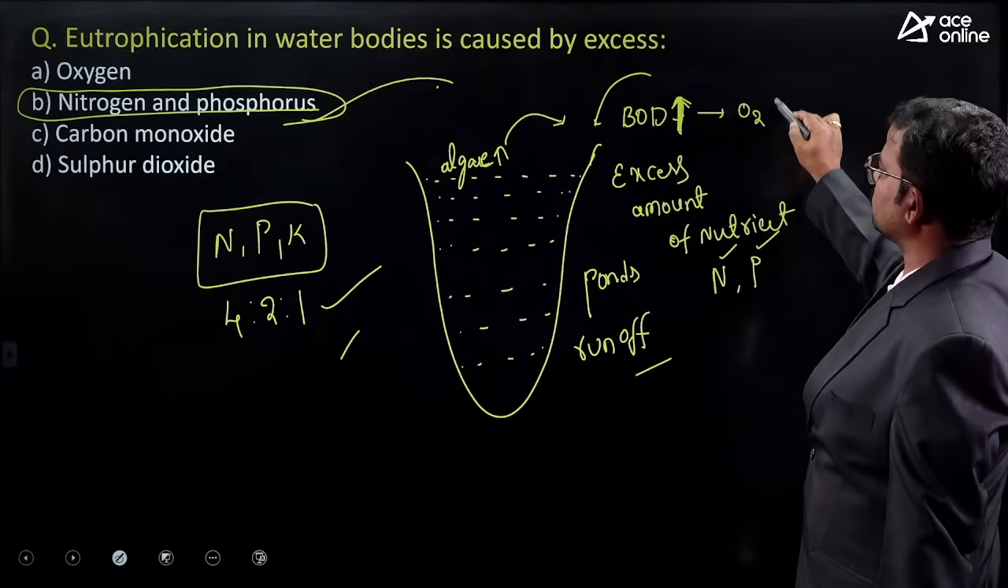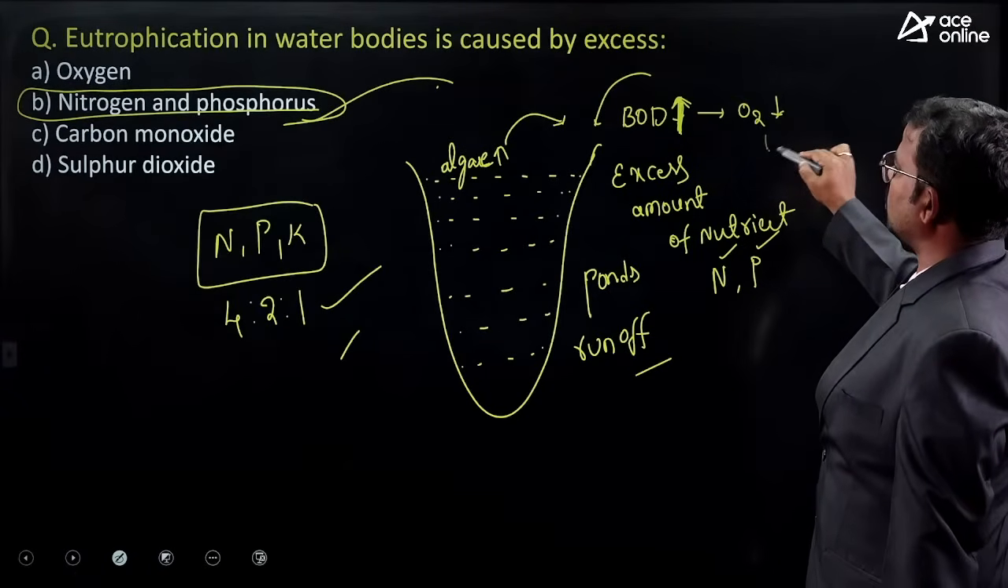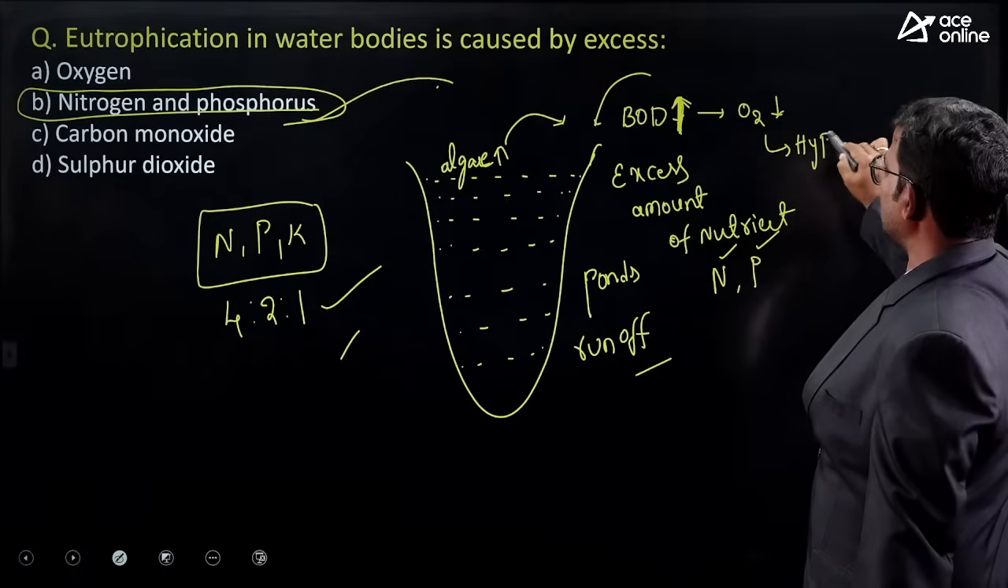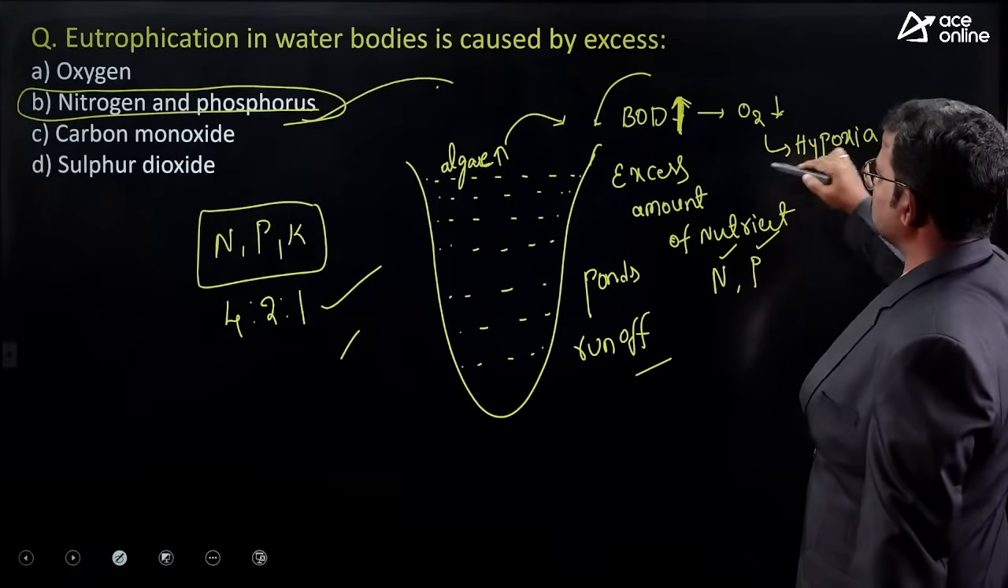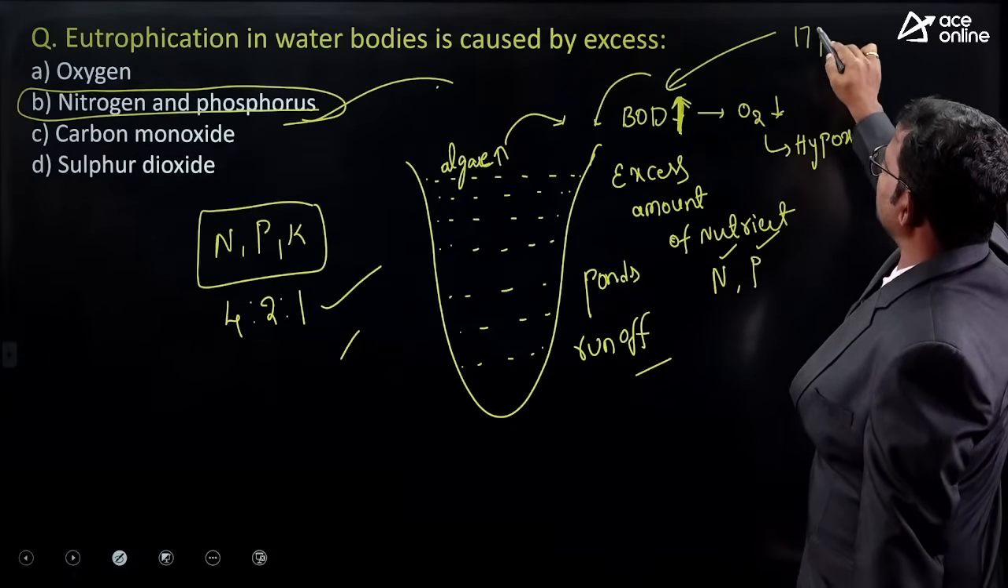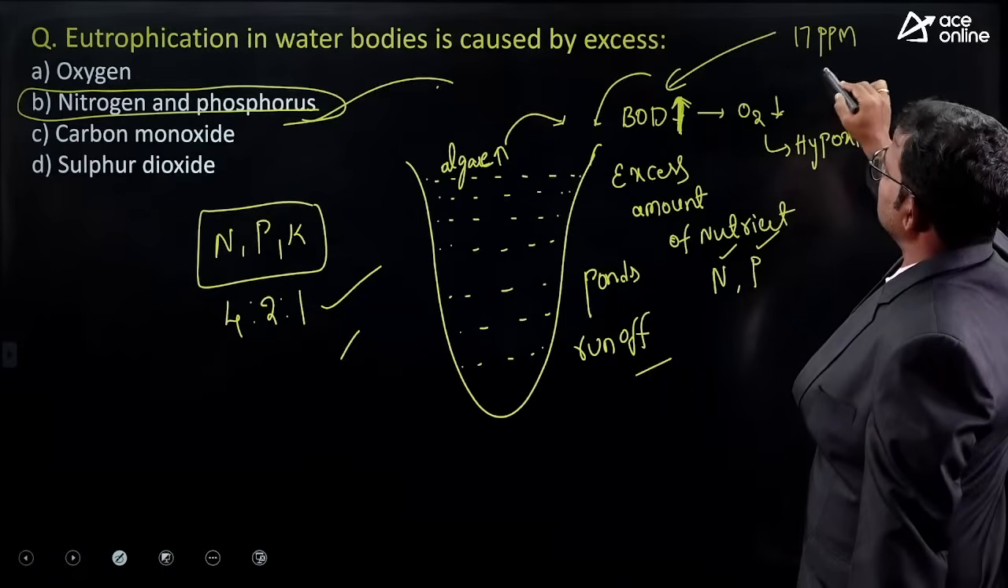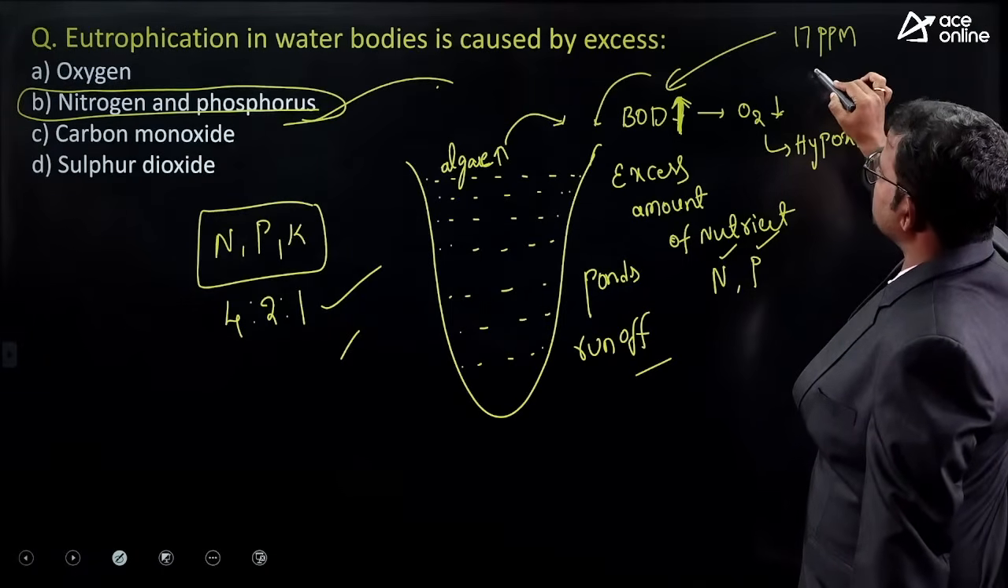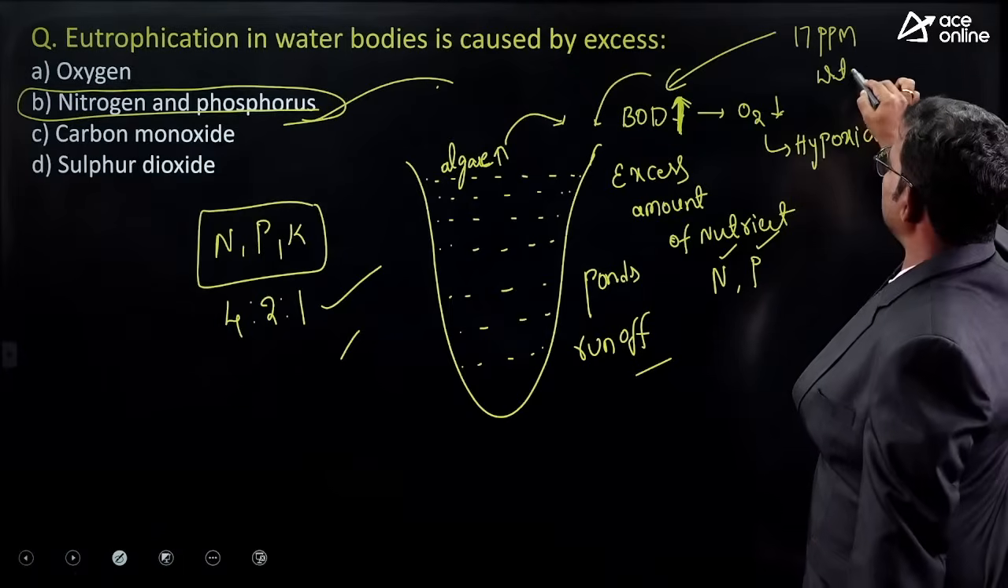What about the amount of oxygen? It decreases. So what we call hypoxia. This is called hypoxia. Suppose the BOD value is more than 17 ppm, then this is called water pollution.